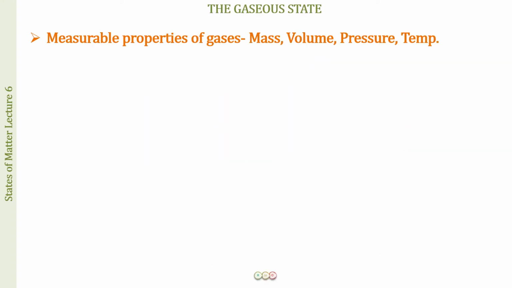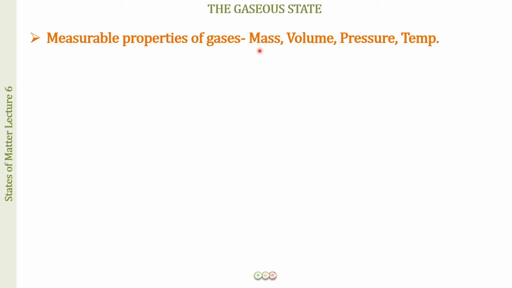The measurable properties of gases include mass, volume, pressure and temperature. When we consider mass over volume, that gives us density. This can become one more measurable property of the gas, but since it comes from mass and volume, it is a derived quantity.